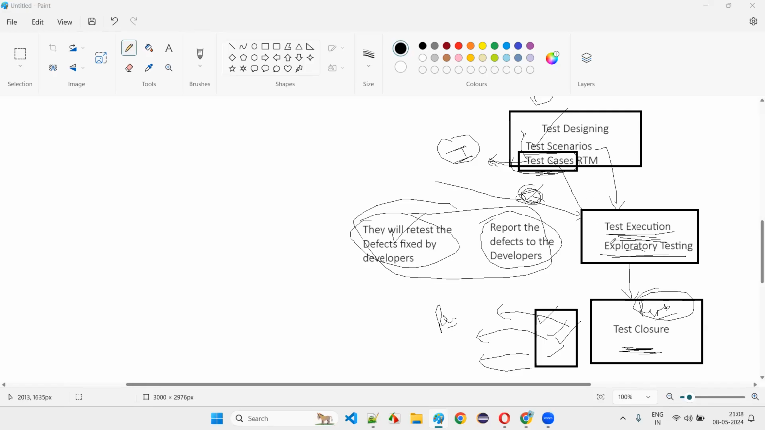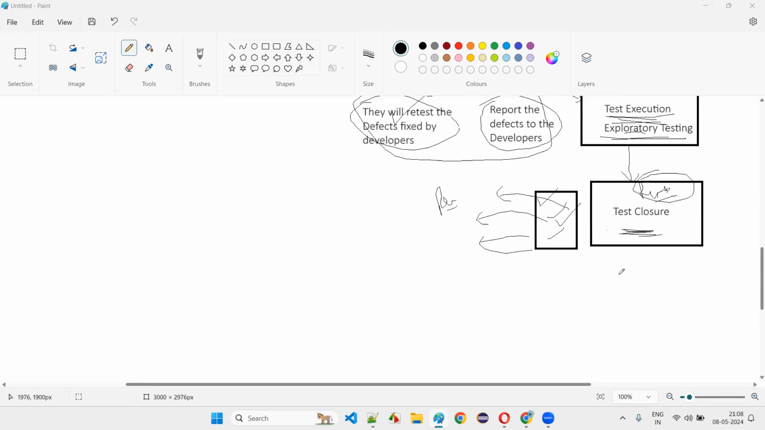Once the defects are closed, does it mean the quality of the software has been improved in this process or not? Once a particular problem in the software has been solved by the developers and checked by the testers as working fine, the quality of the software has been improved. During this process, the quality of the software has been improved. This is what software testing is, guys.